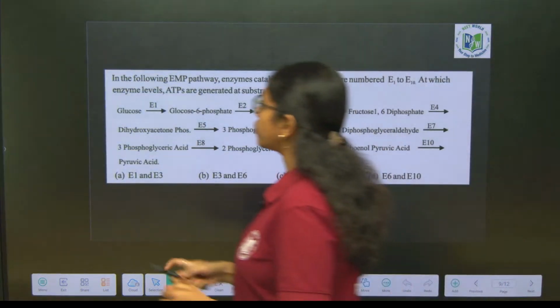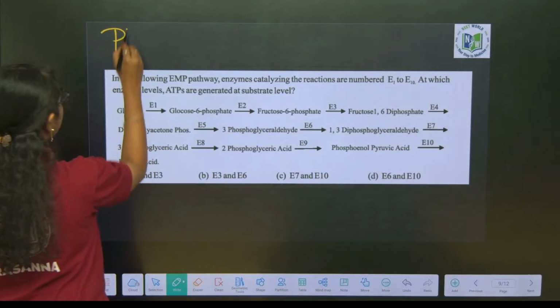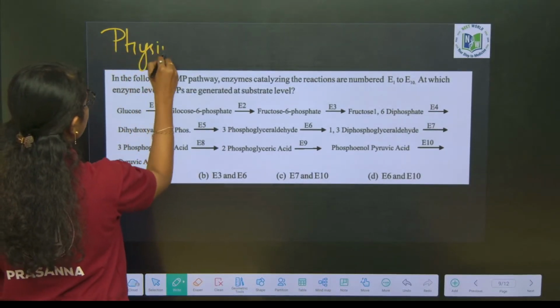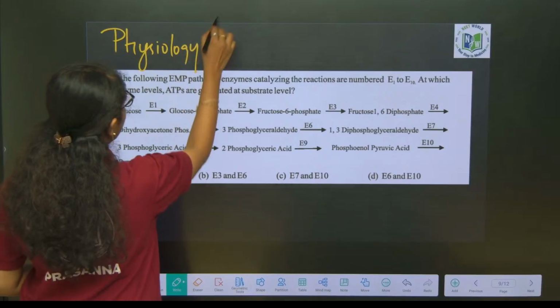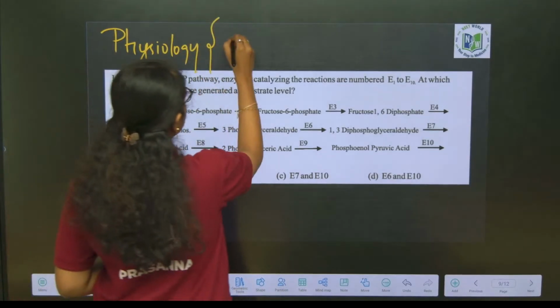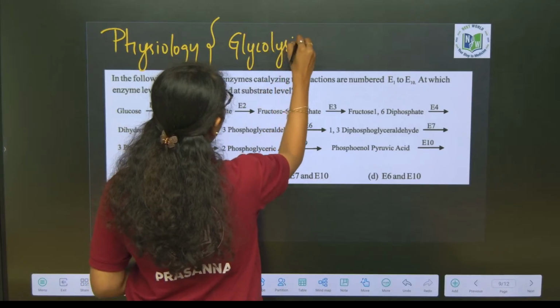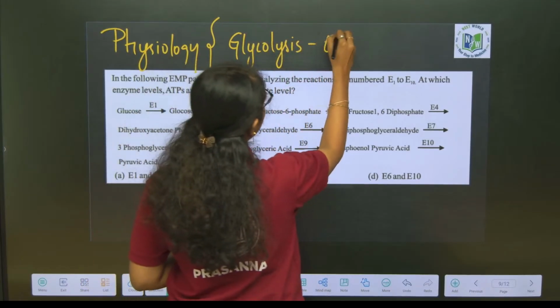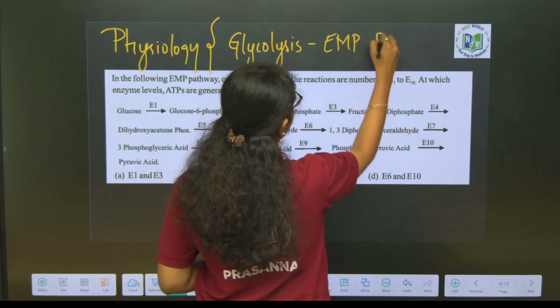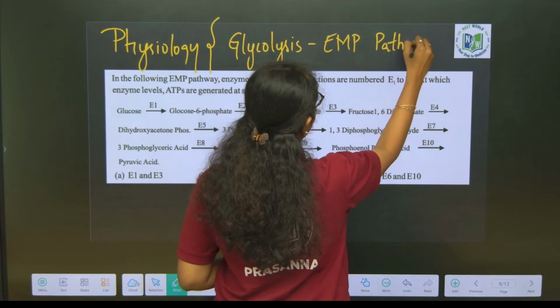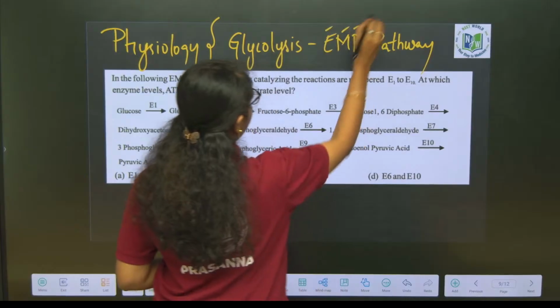The third question is from physiology, which is very important. The question is from glycolysis, which is also called the EMP pathway, named after three scientists: Embden, Meyerhof and Parnas.